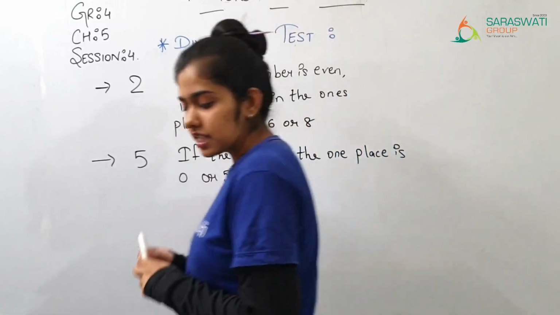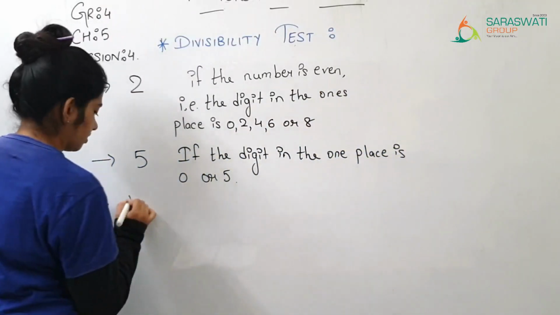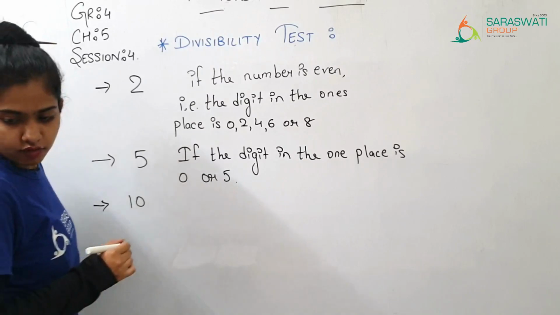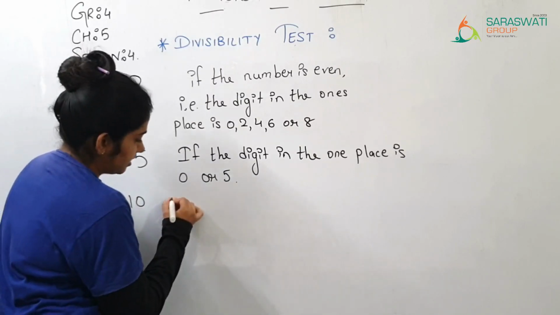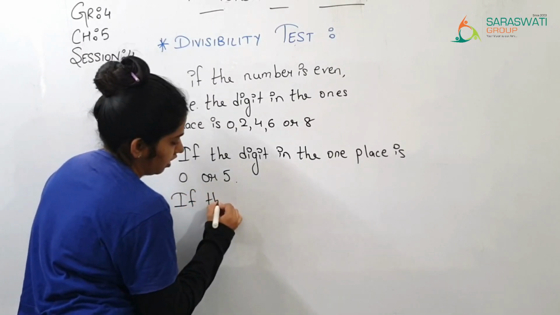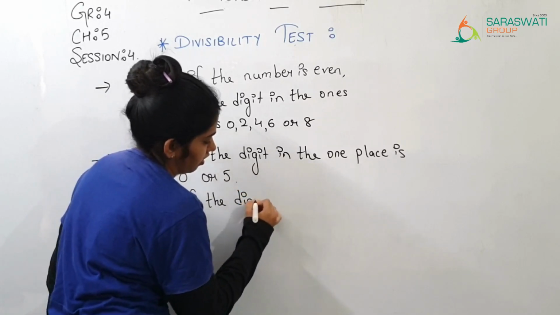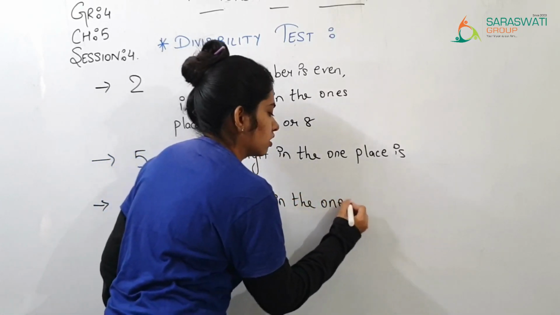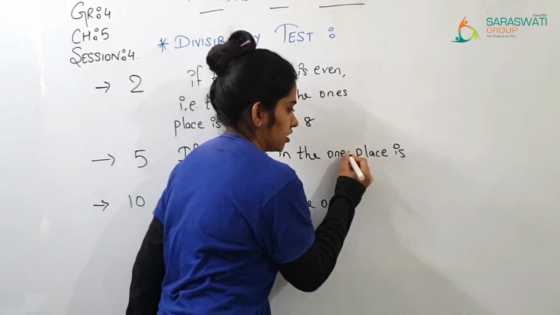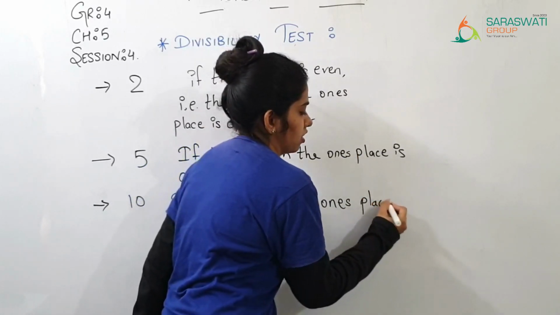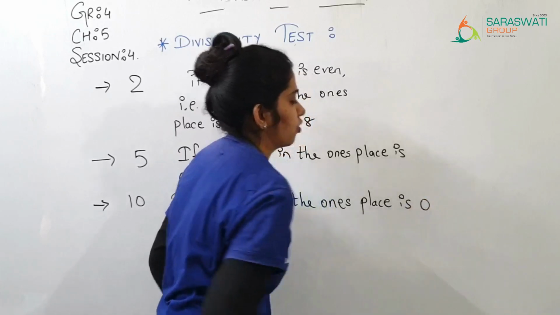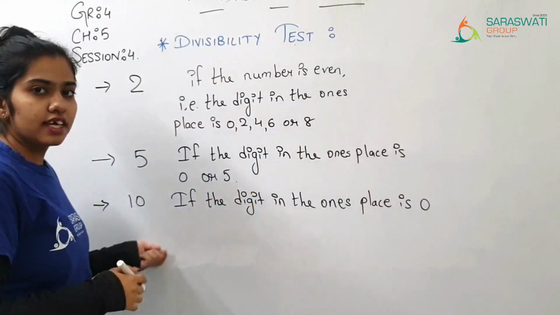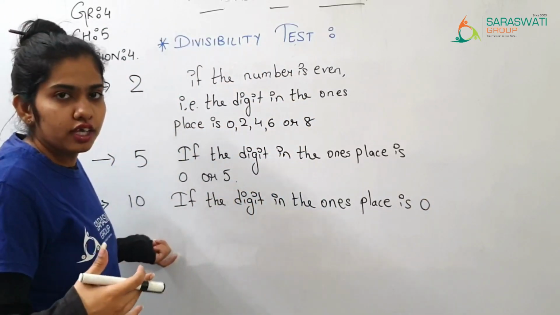Then after the last one, that is 10. If the digit in the ones place is 0, when is any number divisible by 10?